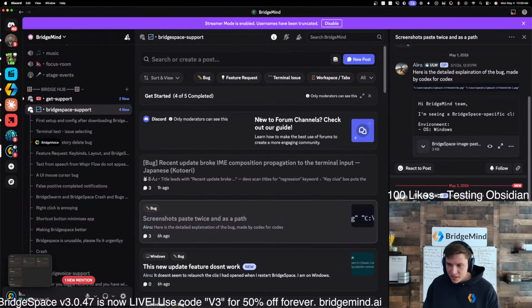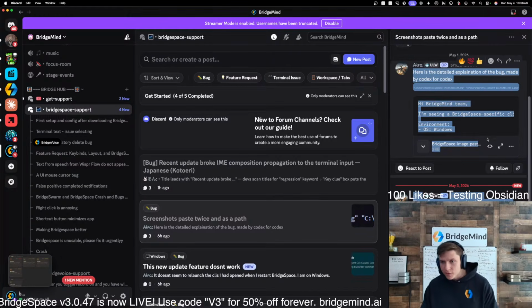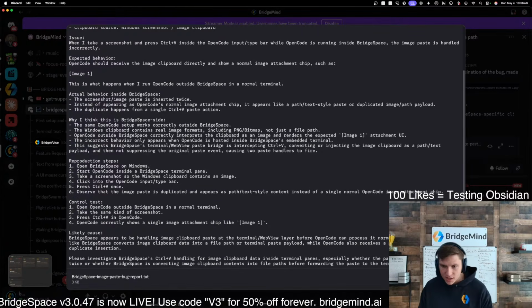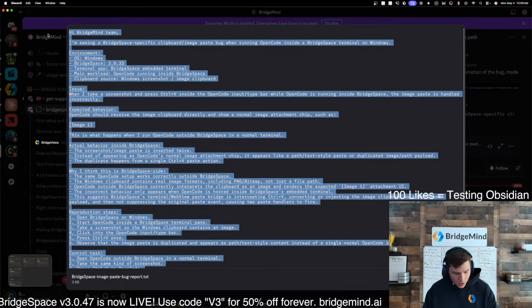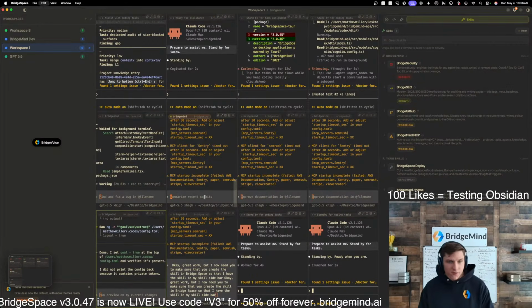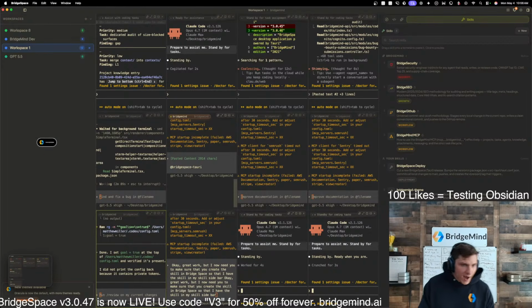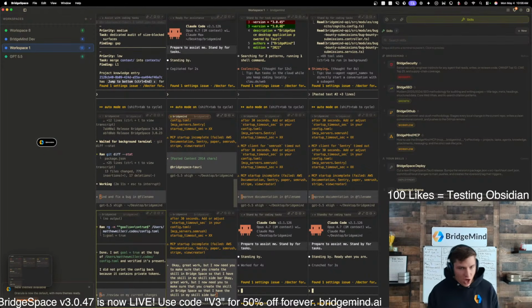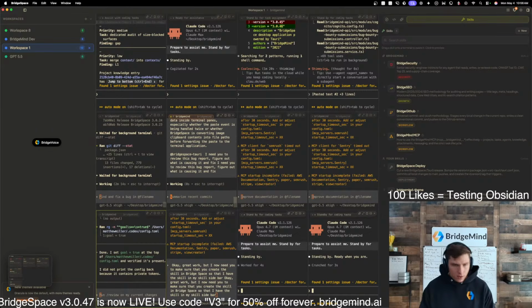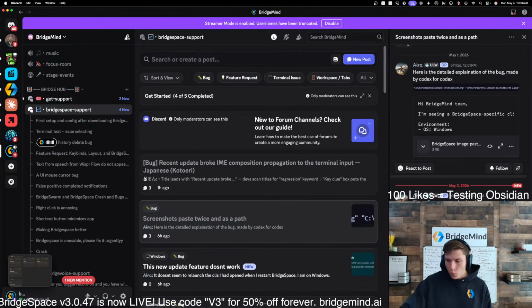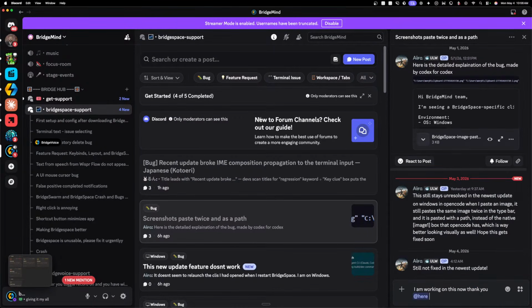Screenshots paste twice, still not fixed. Okay, so let's get this one fixed. Shout out to Alpha here, who posted an entire report. So we're gonna take this, and it's very nice because you can just basically copy this. Then let's go over here, and I'm gonna give it to GPT 5.5 extra high. I'm gonna add BridgeSpace Tauri. I need you to review this bug report, figure out what is causing it, and fix. And then we're gonna go back over to Discord, and I'm gonna let him know I am working on this now.